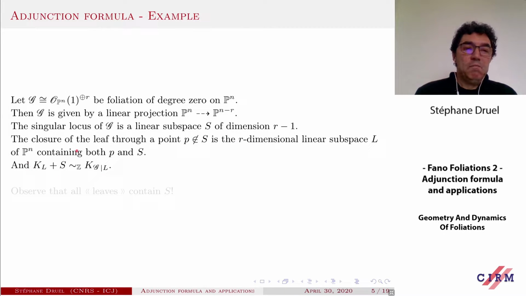Now you can try to compute the adjunction formula in this case. What you get is immediate. The canonical class of L plus this S is precisely the restriction of the canonical class of G to L. So the boundary here is precisely S. Just a remark, in this case, all the leaves contain S. I will come back to this at the end of the lecture.